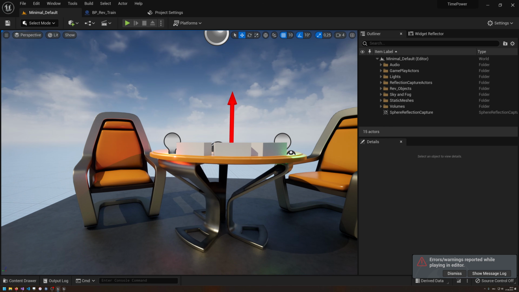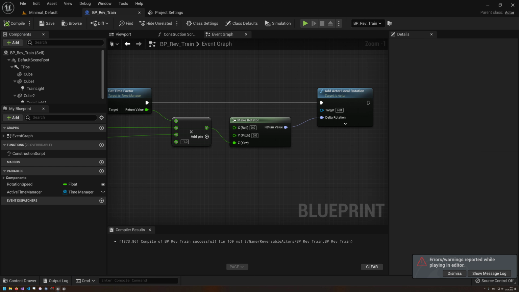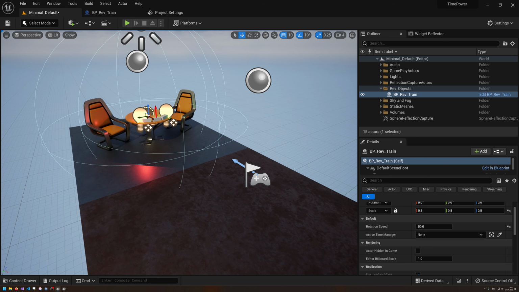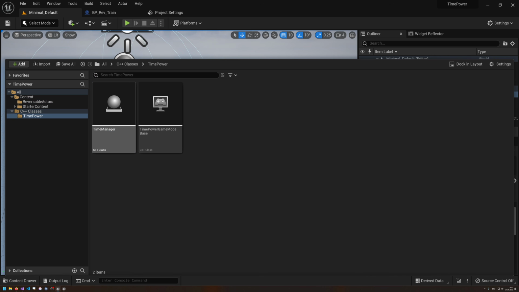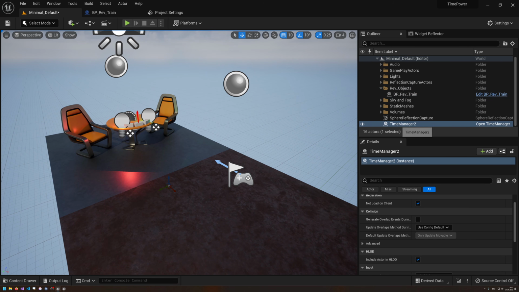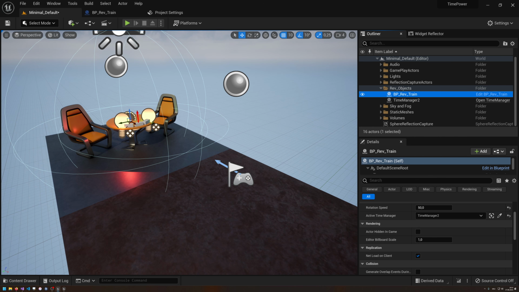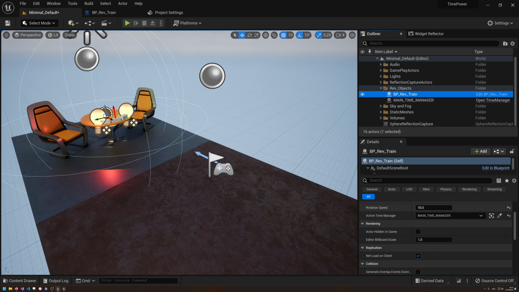Okay. Yeah, of course, we need to assign the time manager. This is important. We need to make this instance editable. Okay, so now we can select the time manager, but of course we need the time manager. So let's get an instance of the time manager up in our scene. Maybe put this into the ref objects. Here's the time manager, and then I should be able to drag this. Okay, no, I'm not able to drag this in here, but I'm able to select time manager 2 here. Why is it called time manager 2? Let's call this main time manager. Main time manager should still reference that.